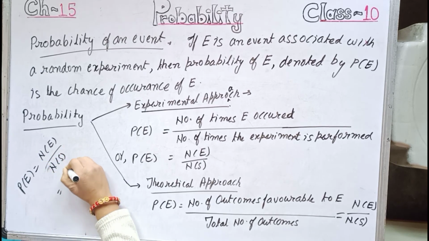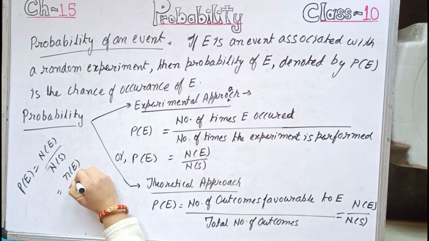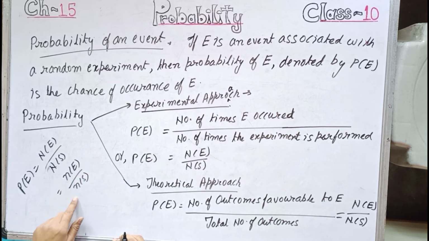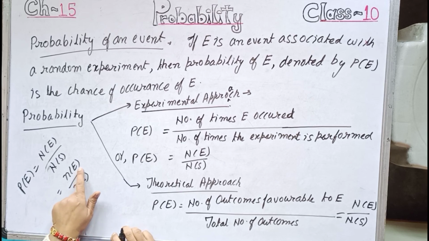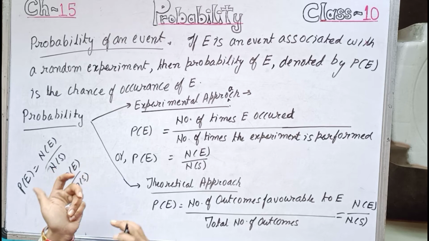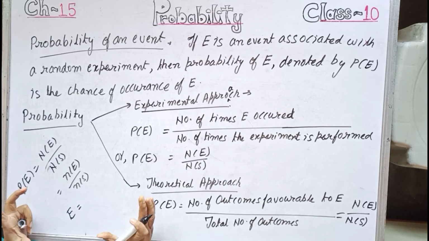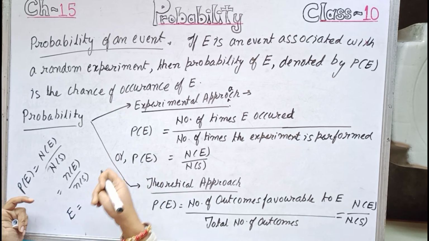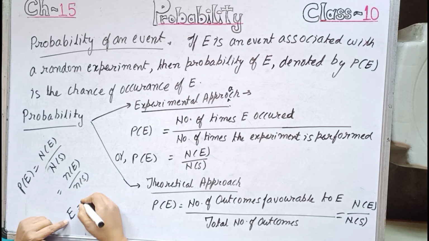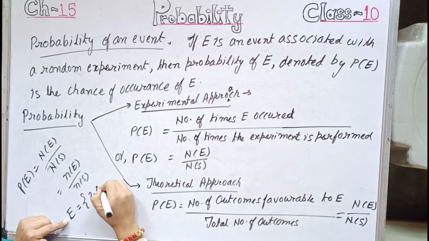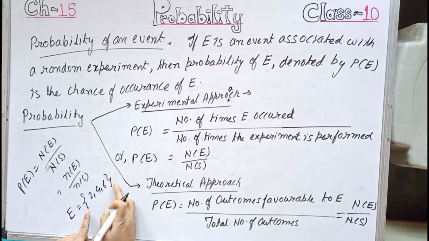You can write this also as n(E) by n(S), where small n is the number of elements in the set capital E divided by the number of elements in the set capital S. Now, I am talking about sets, which you will be doing in further classes, but right now we can say that suppose E is the event of getting an even number in a throw of a die, then E equals {2, 4, 6}. Keeping some numbers in curly brackets is called a set.